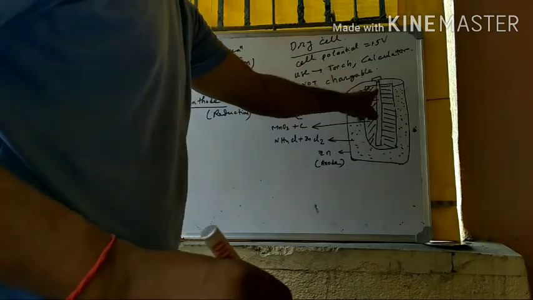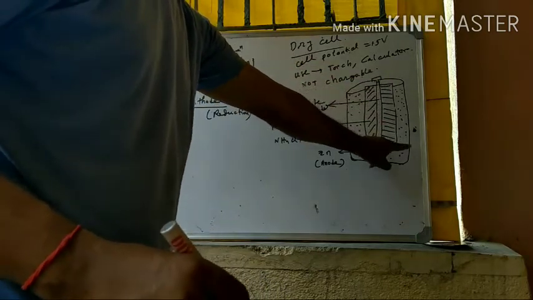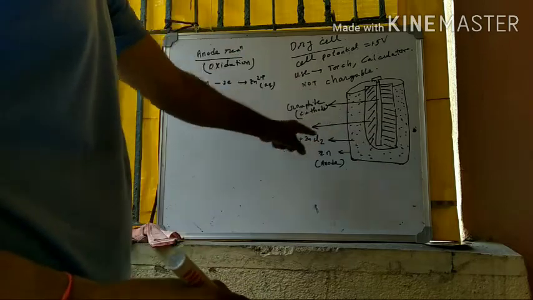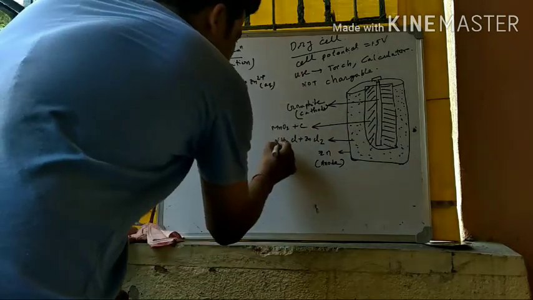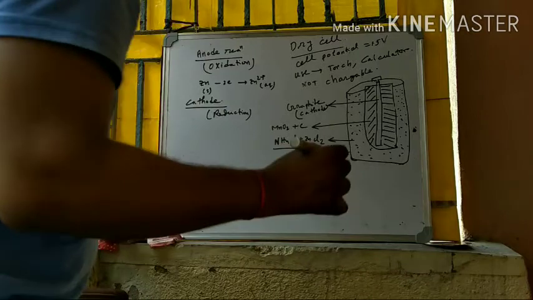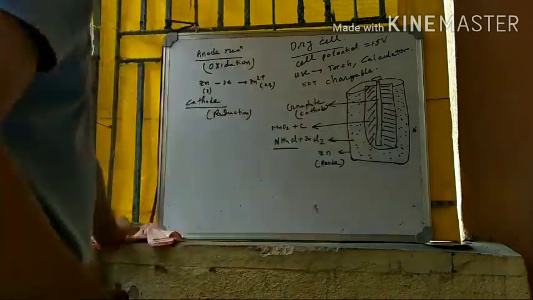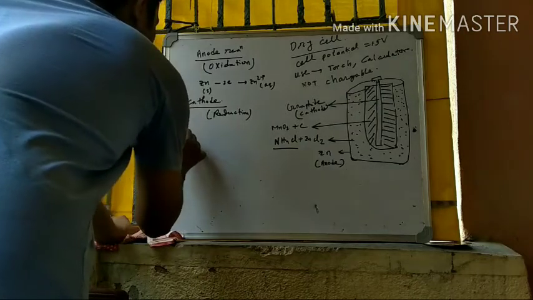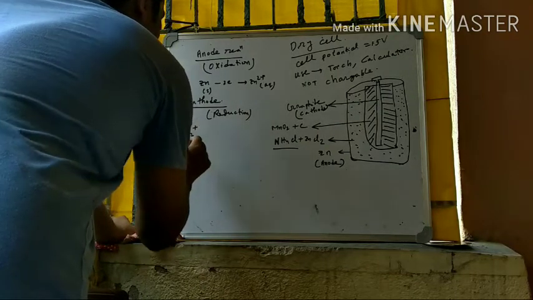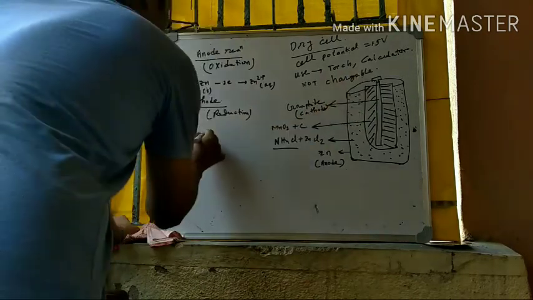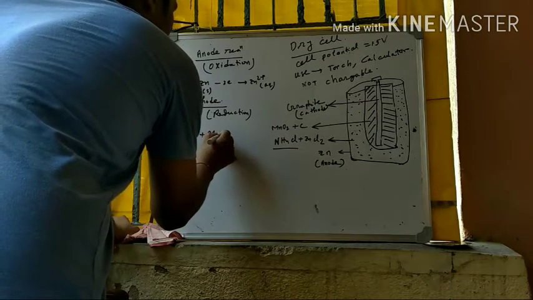Here the electrons reach, and also the ammonium ion from the electrolyte, ammonium chloride, enters this container and reaches the cathode, where manganese dioxide is already present.